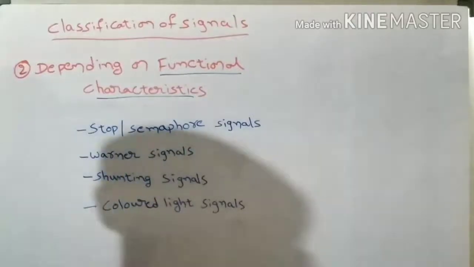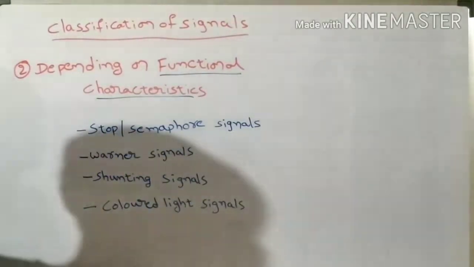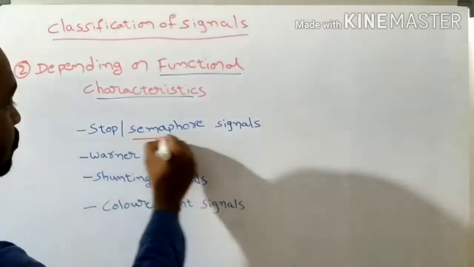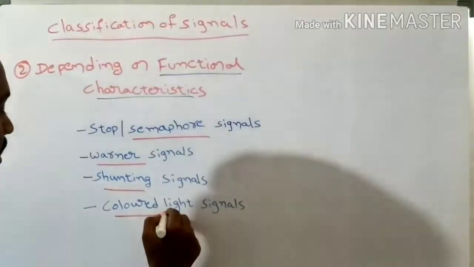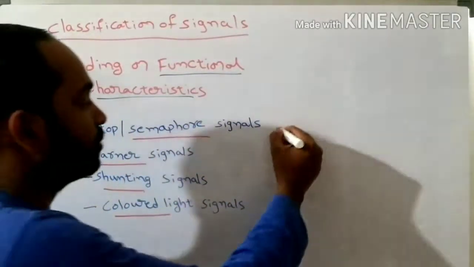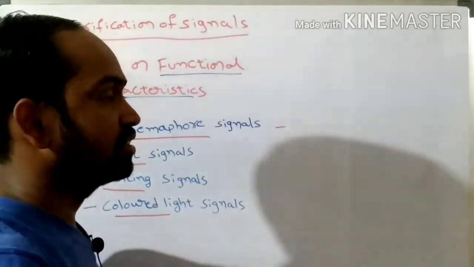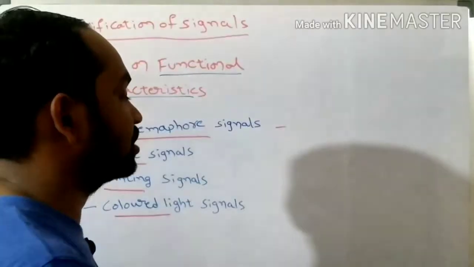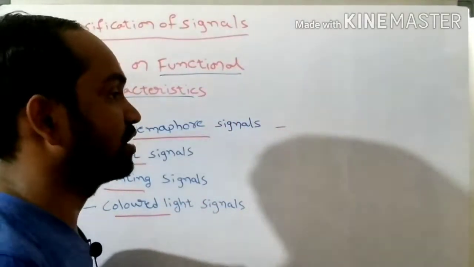Based on their functional characteristics, the signals have been classified into four types: stop signals or semaphore signals, warner signals, shunting signals and colored light signals. Stop signals or semaphore signals have been provided just at the starting of the platform, or just at the starting of the railway station or yard, understand?